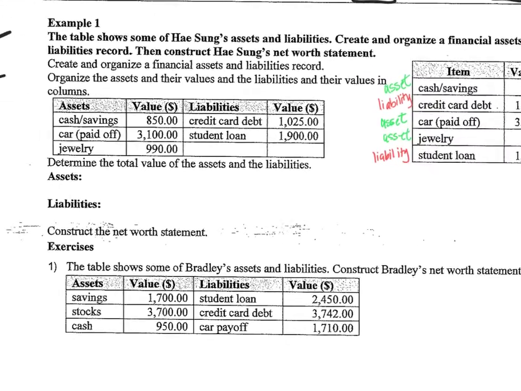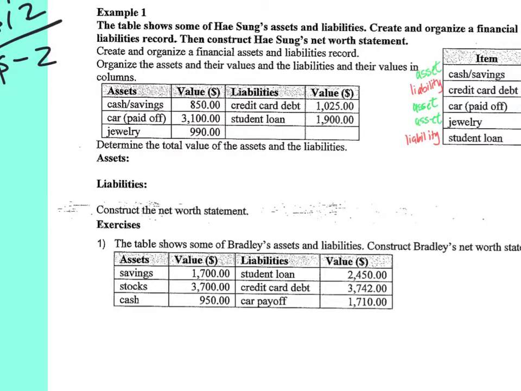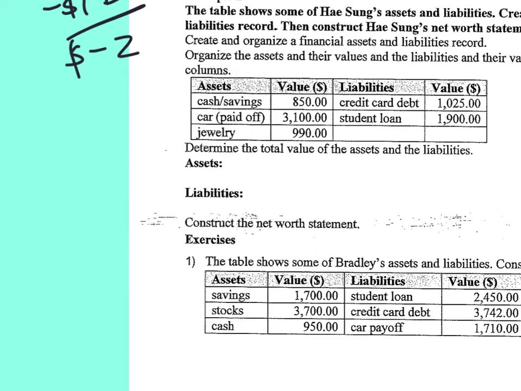So what you would do is you would make a table kind of like they've already done, and they just separated out their assets and liabilities. Okay, when I say add the assets up, that means we're adding together $850 plus $3,100 plus $990. Okay? So I told y'all to go ahead and add those up. What did you get when you added those up?